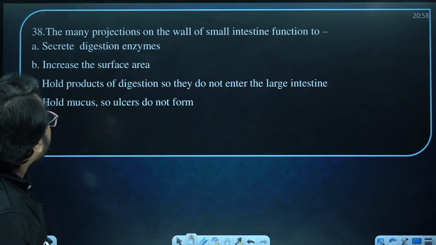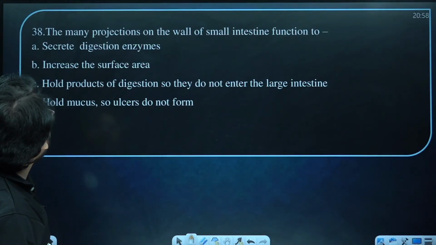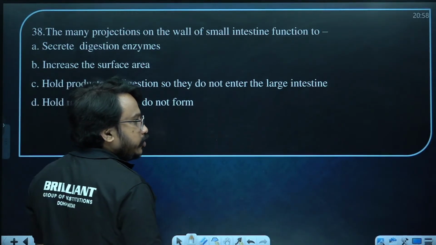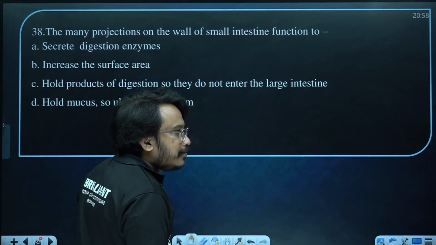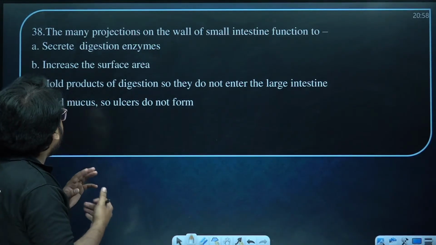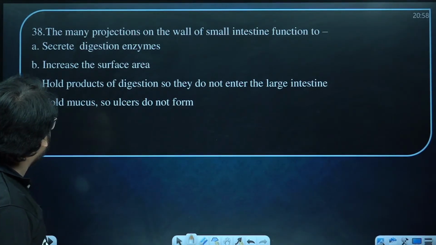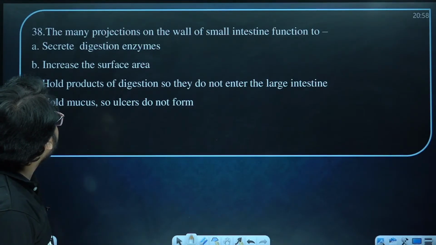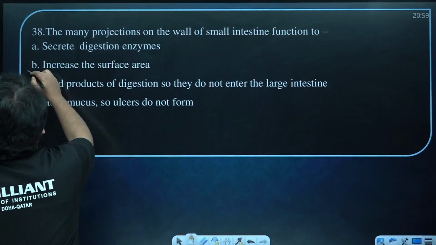The many projections on the wall of the small intestine, what is the main function? The main function of villi is to increase the surface area.